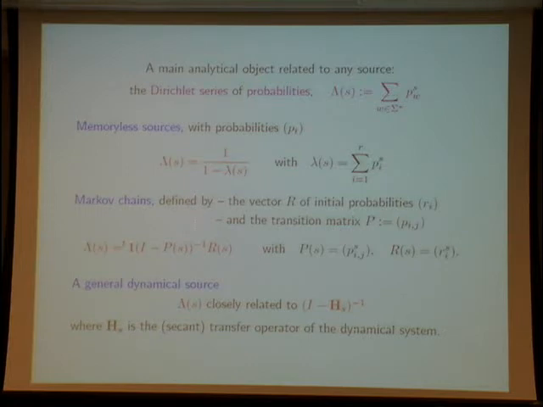But here, where before you had a scalar and then a matrix, now you have something more complex, an operator. So in these three cases lambda of S is a quasi-inverse, and this will be very important in our methods.